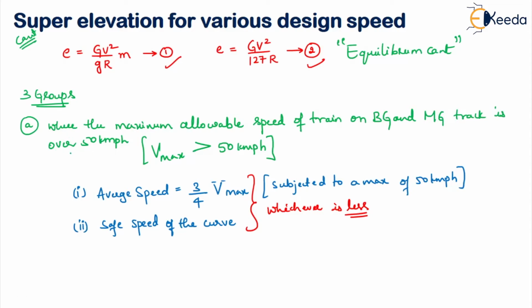Now in the second case, the maximum allowable speed of the train on broad gauge or meter gauge track is 50 kmph or less. Let us write it so that we can remember.